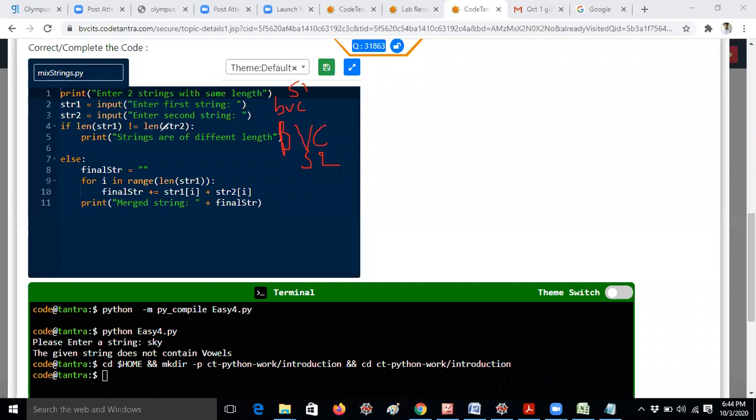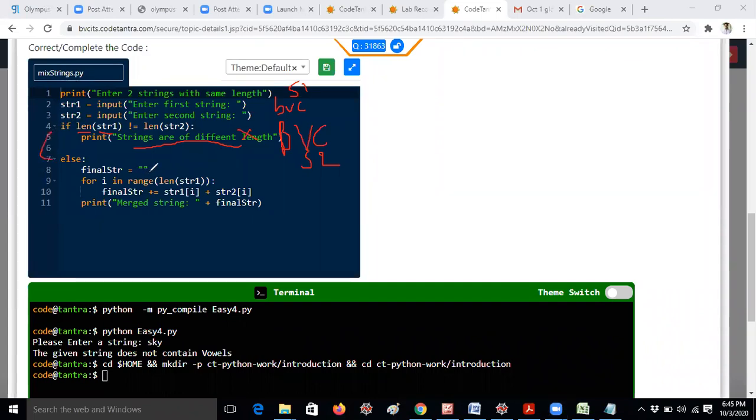If len of str1 not equal to len of str2, that means if both strings are not of equal length. len is a predefined function in Python. Len returns the length of the given string. BVC is a 3-letter word, so it returns 3. 3 not equal to 3, because both are the same, the condition is false. Strings are of different length, it will not be printed. If I am giving BVC and BVCITS, that message will be printed as strings are of different length. And now again it will go to the else part.